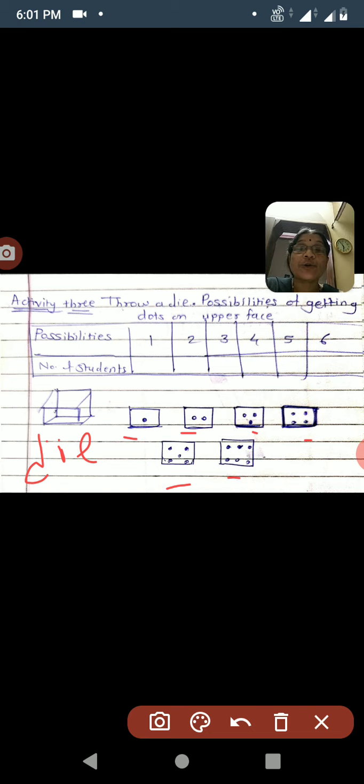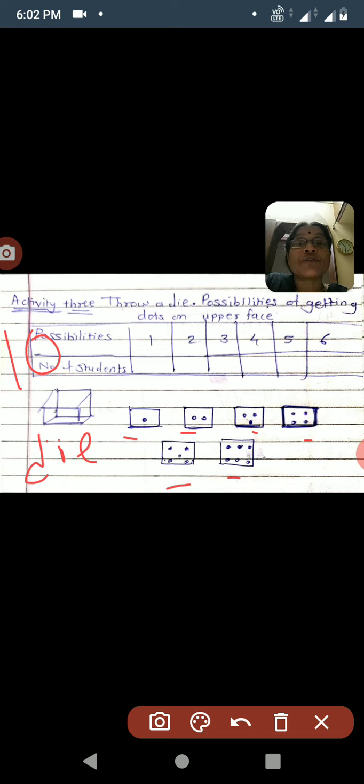Sometimes we may get 2 dots on the upper face, and in this way there are 6 possibilities of getting dots on the upper face. And that is the experiment. We have to do this experiment 10 times and note down the readings.